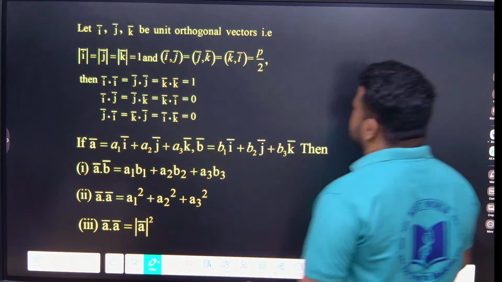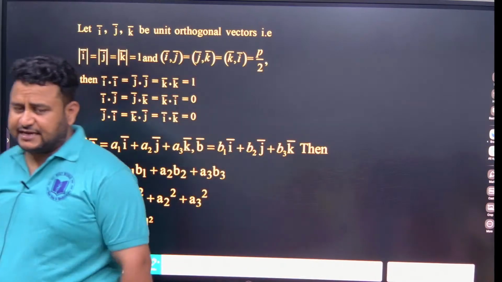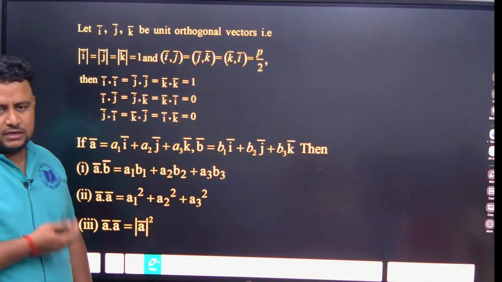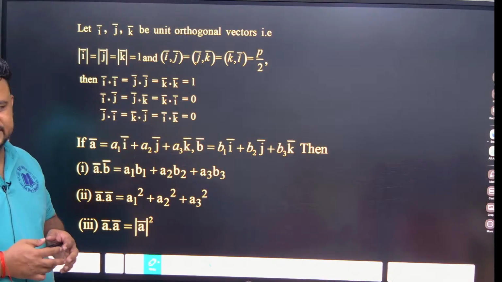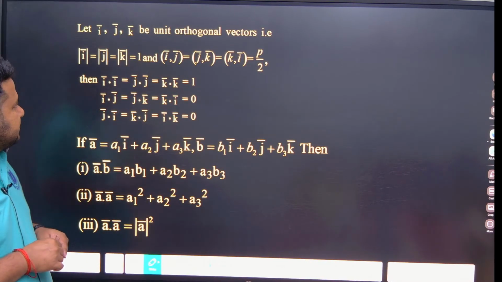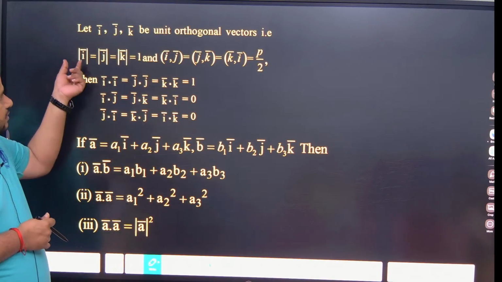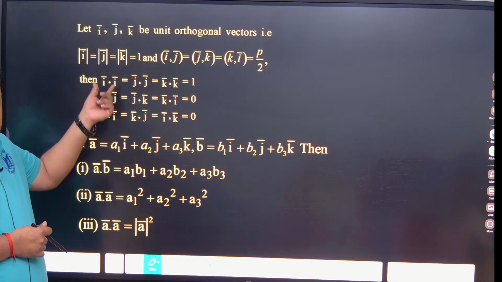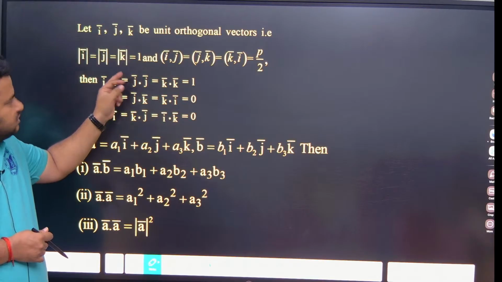Now suppose i, j, k are unit vectors, that is, they are lying on the coordinate axes, and they are perpendicular to each other, orthogonal vectors. Then the magnitude of i or magnitude of j or magnitude of k, as you would have studied for your boards, will be equal to 1.